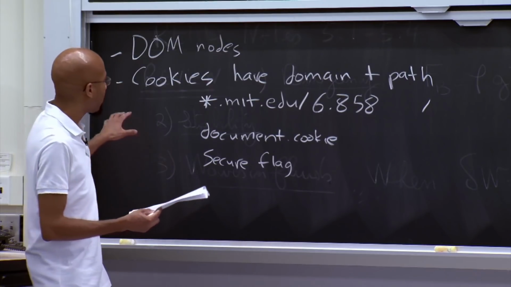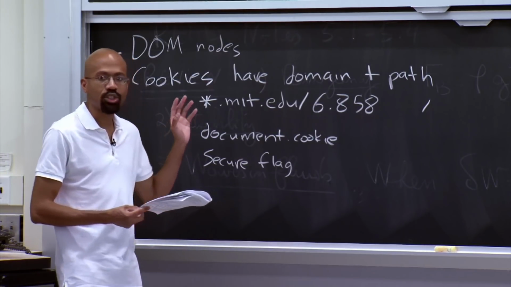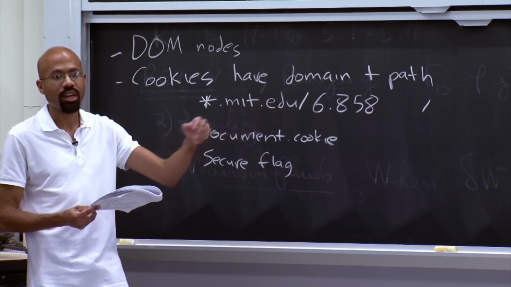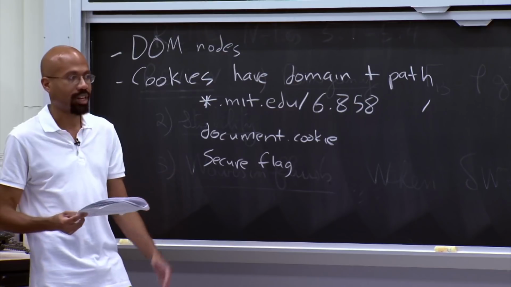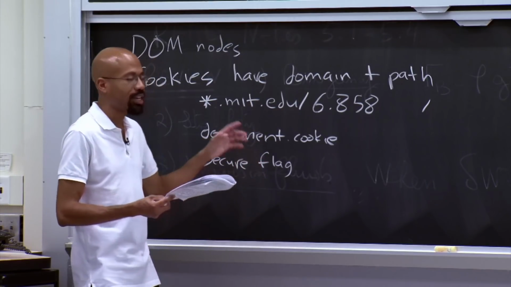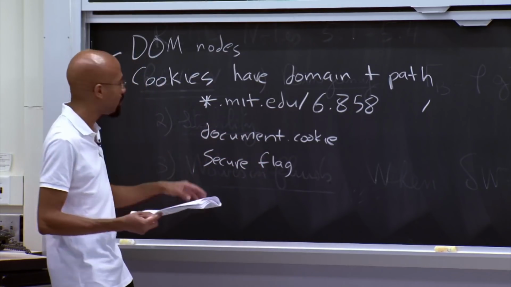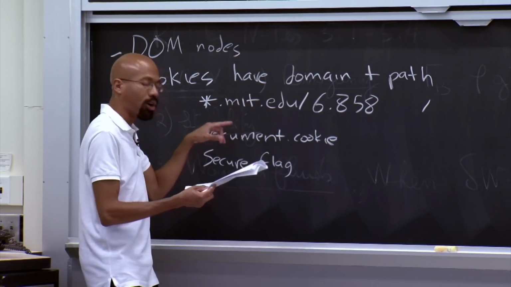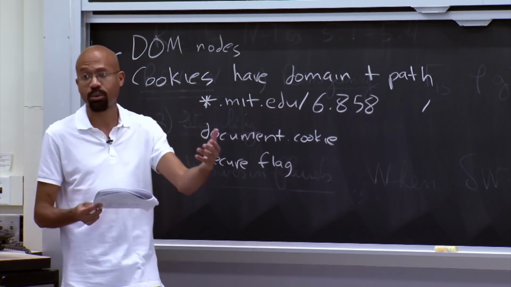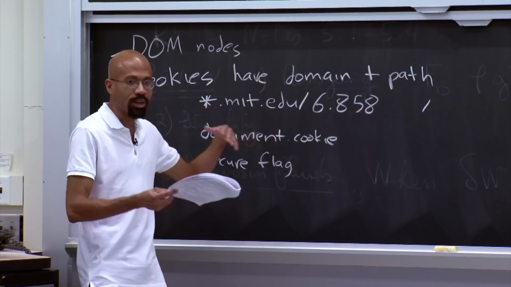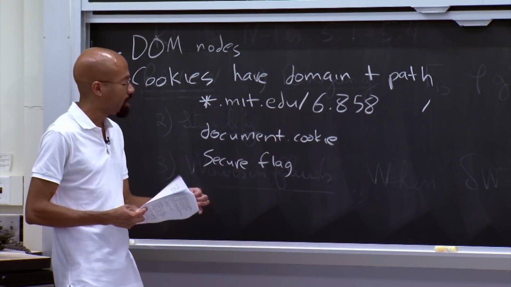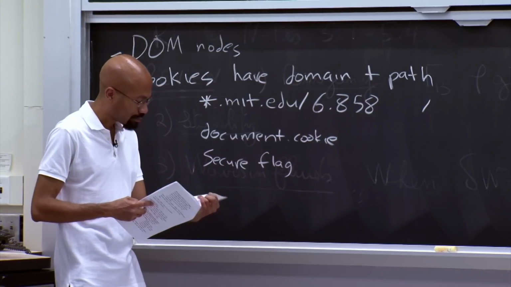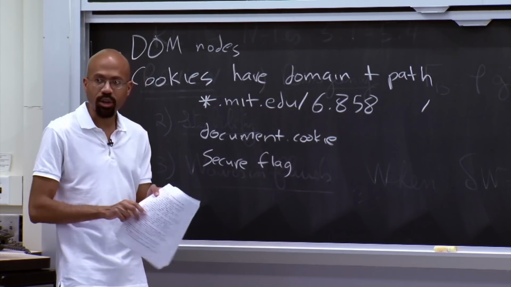Now note that whenever the browser generates a request to a particular web server, it's going to include all of the matching cookies in that request. So there's a little bit of string matching that has to take place to figure out what are all the exact cookies that should be sent to the server for a particular request, because you can have all of these weird suffix domain things going on and so on and so forth. But that's the basic idea behind cookies. So does that all make sense?